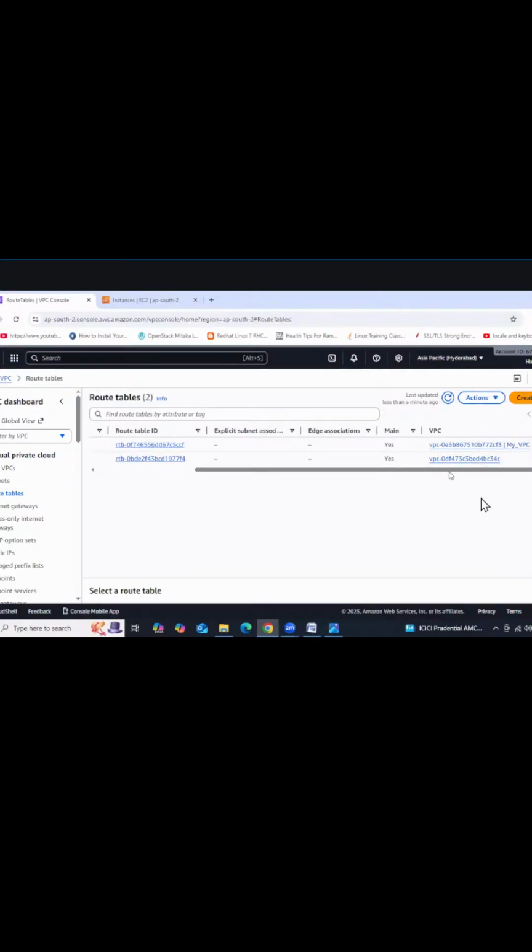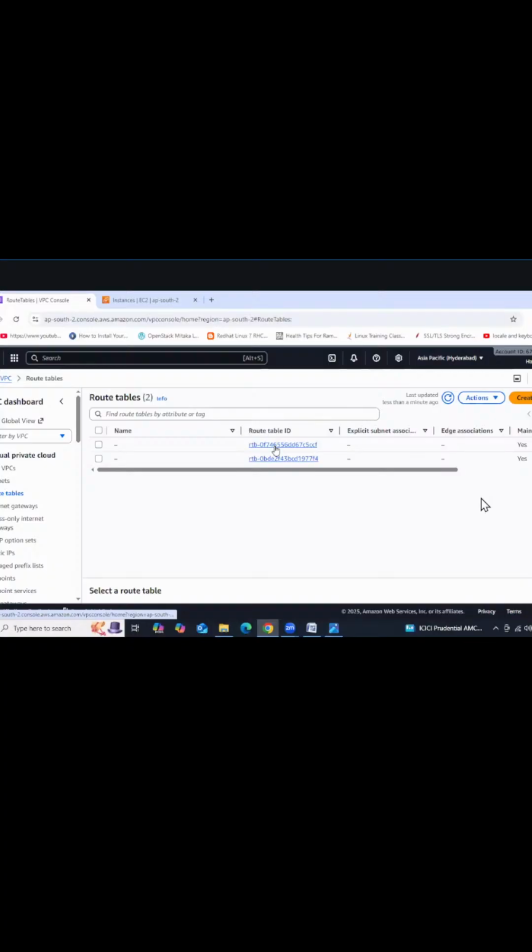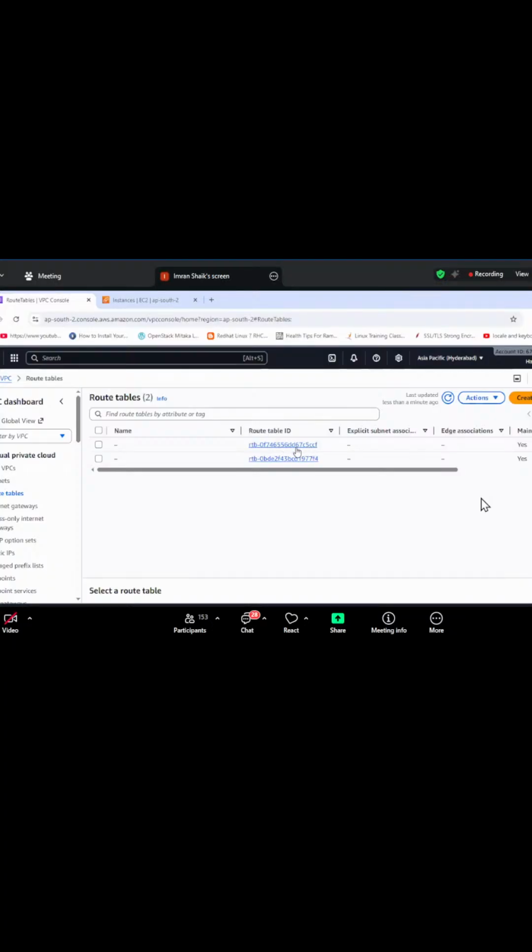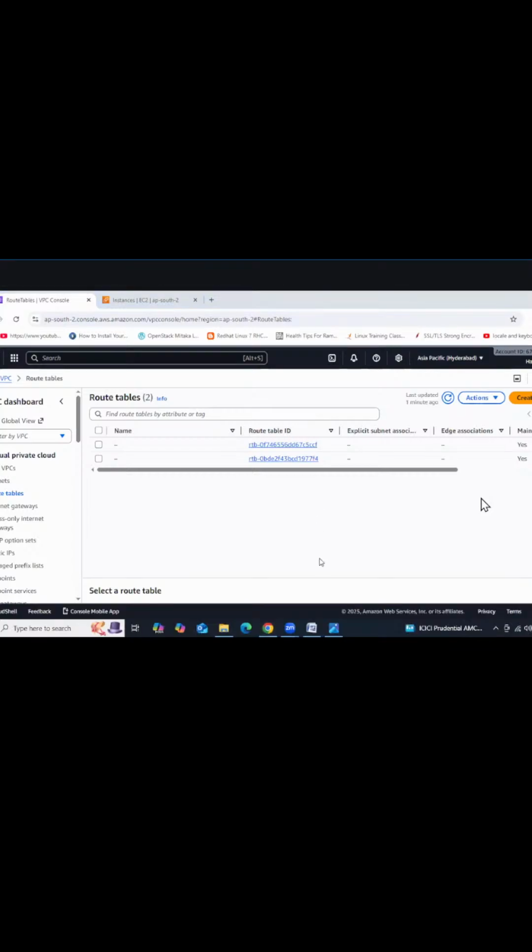See, one route table got created by default. This first one is a new route table. If you want, you can use this one or otherwise leave it, your wish. If you want, you can create your new route table. It's not a problem, right? I'll do one thing. I'm creating the new route table,